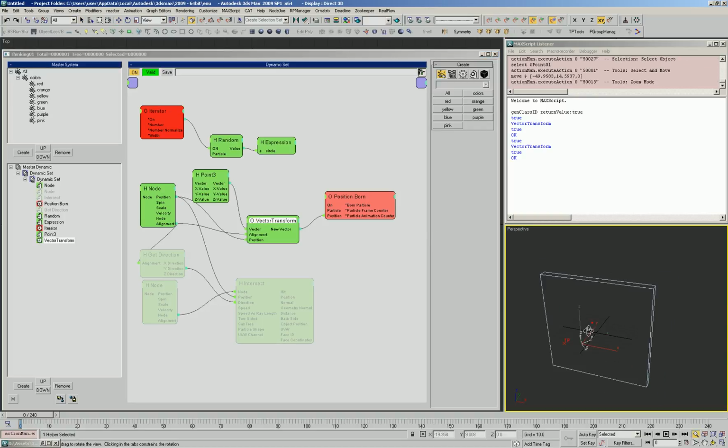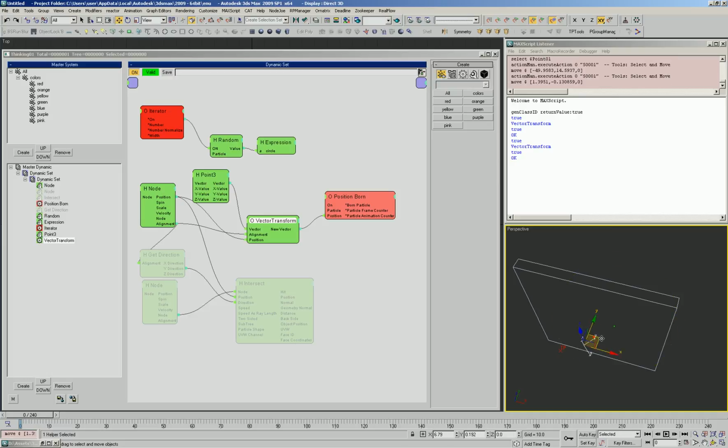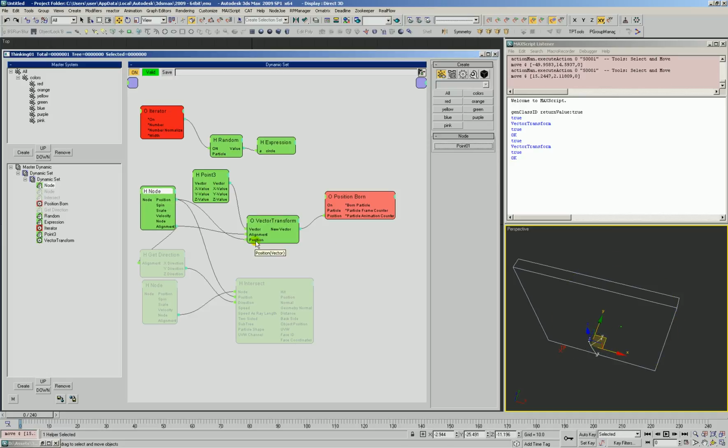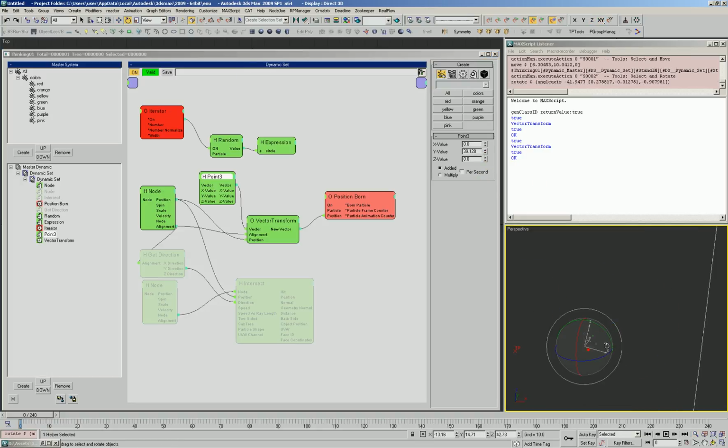Okay, now as we move our helper around, our node helper, its position is acting as the starting origin for our displacement of our vector. You can see as we change this vector, we add some more in the x direction, or the negative x direction, or the positive z, negative z.